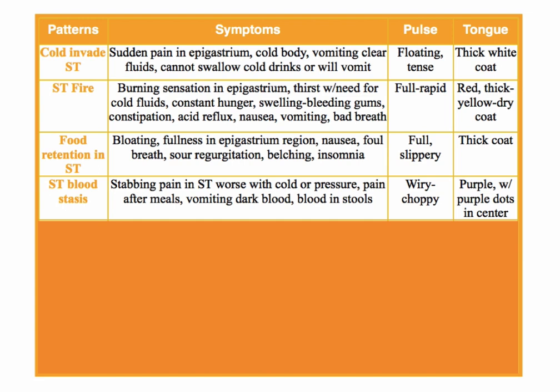So pain is worse after meals. The person may be vomiting dark blood and there may be blood in the stool. As you can see, this is not a good condition. It could be bleeding ulcers. It could be a lot of issues, but it's usually not a great condition. It's quite advanced. The pulse is wiry, choppy, and of course purple and pain. So the tongue is purple with purple dots in the center.